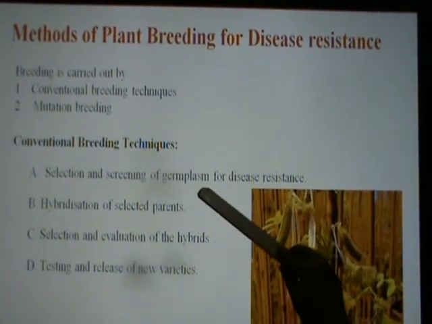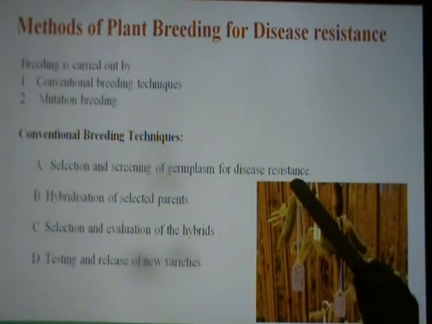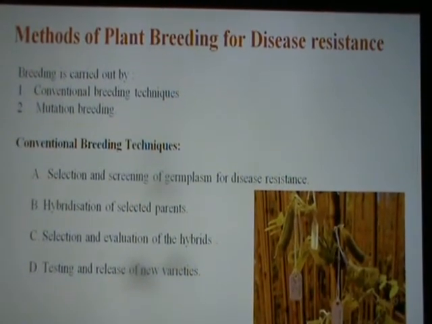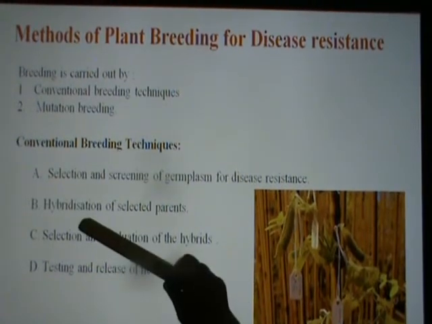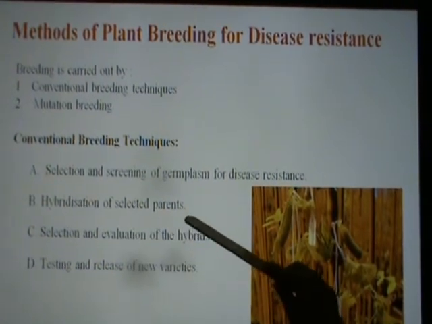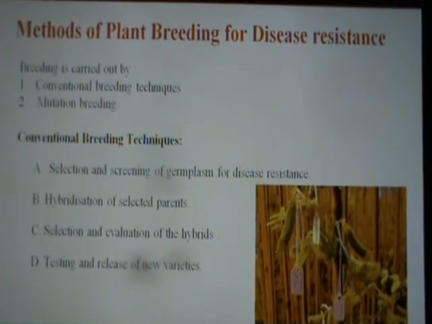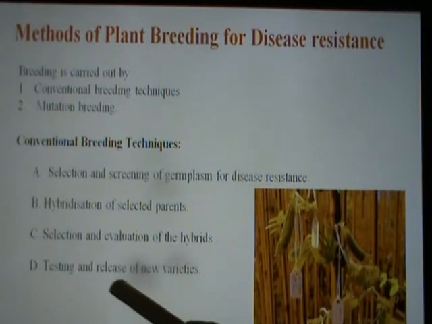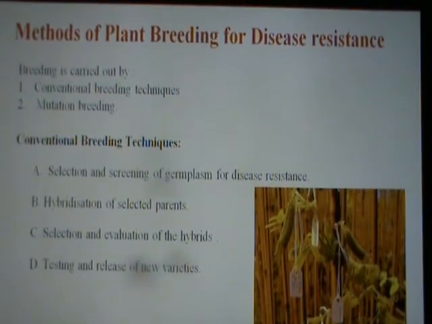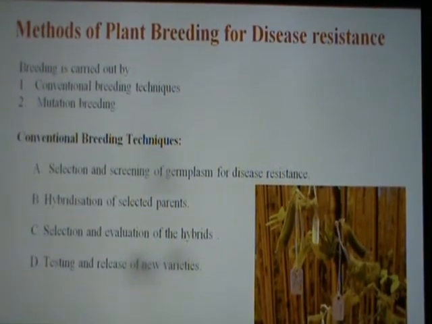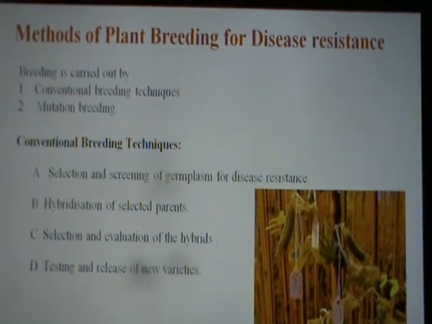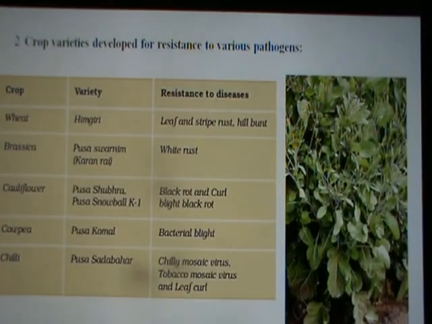Selection and screening of germ plasm for disease resistance is one important point. Second, once the germ plasm is selected, hybridization of the selected plants is done. Next, selection and evaluation of the hybrids is done, and in the end, testing and release of the new varieties. That means they are tested and released into the fields for large acres of land for further growing. So these are the 4 steps included in conventional breeding techniques.